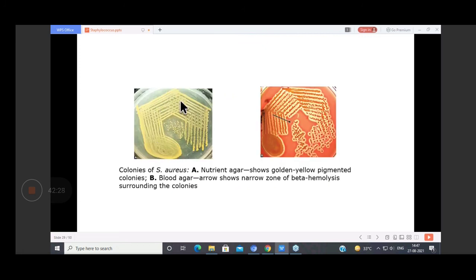Now this is a nutrient agar, so you can see the yellow pigment, and this is sheep blood agar. Here you can see the pigment as well as this clearing that you see, which is hemolysis. So it forms a beta hemolysis, a narrow zone of beta hemolysis around the colonies. And beta hemolysis is also produced by another organism, which is streptococcus. So when you get a culture exercise, you have to differentiate whether it is Staph aureus or whether it is streptococcus, and there are ways to detect it. There is a difference in the size of the colony, and in the size of the hemolysis as well.